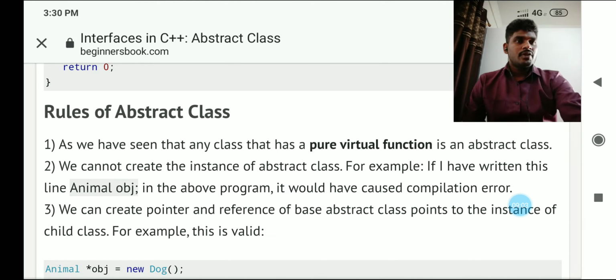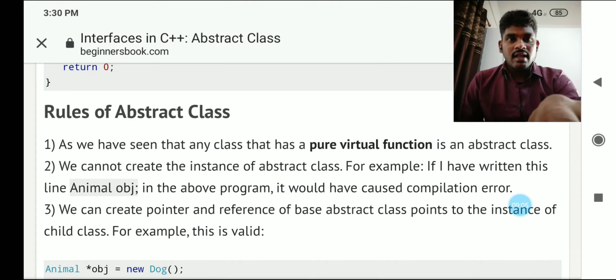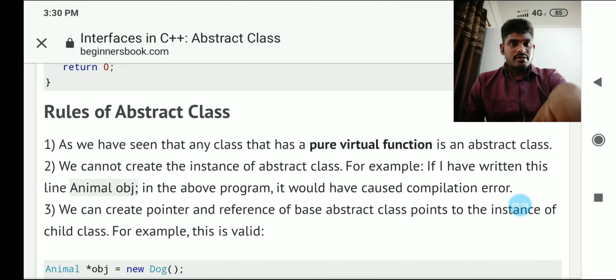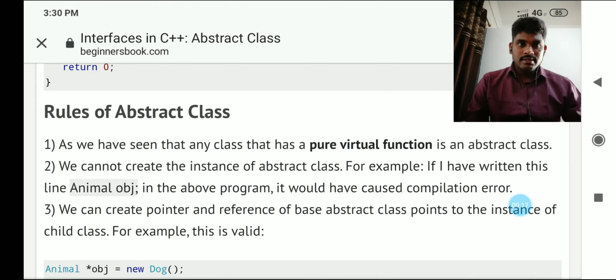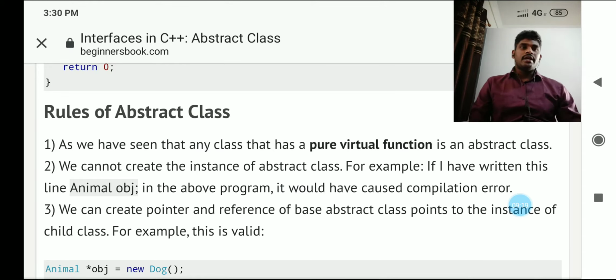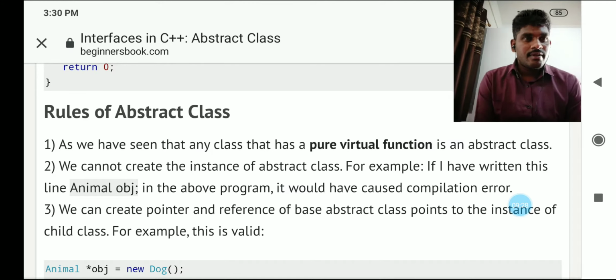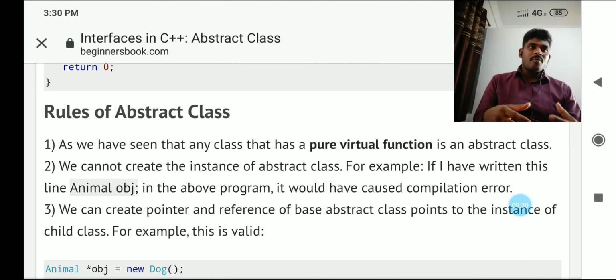For example, if we had written the line Animal object in the above program, it would have caused a compilation error. That means we cannot create an instance of the abstract class. An instance of the abstract class is nothing but the declaration of objects. So by using an object name, you cannot call the abstract base class.